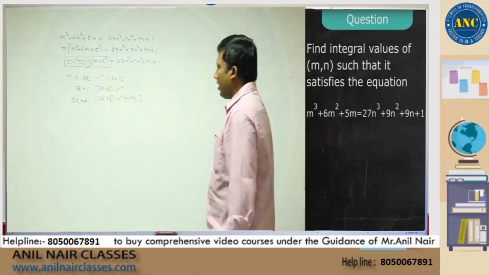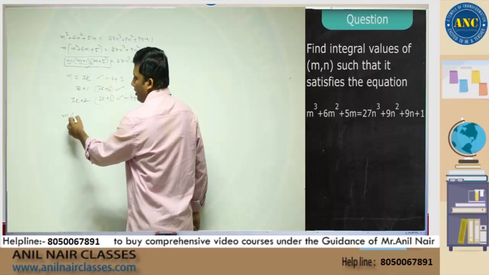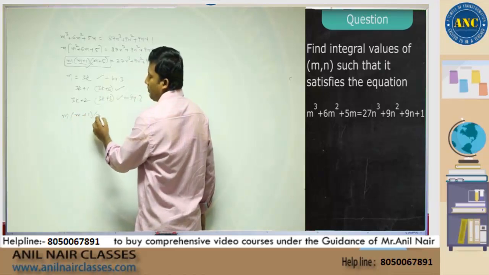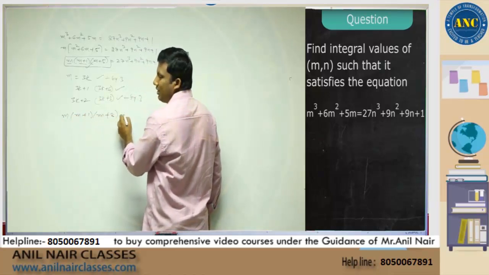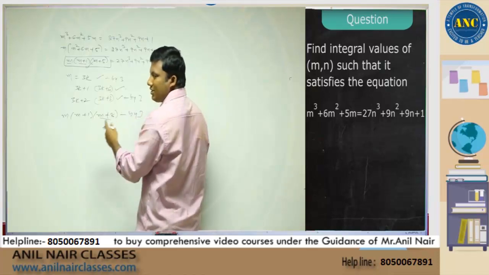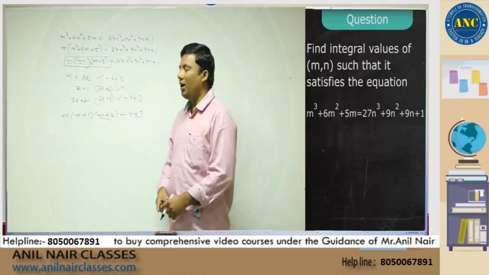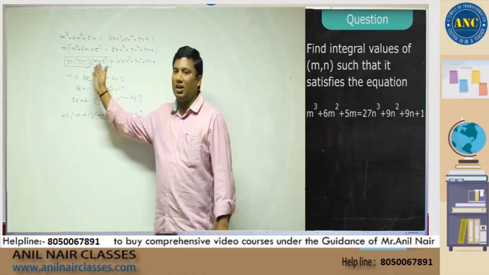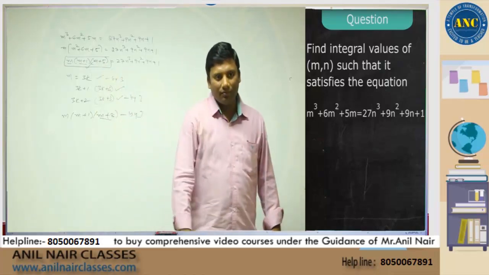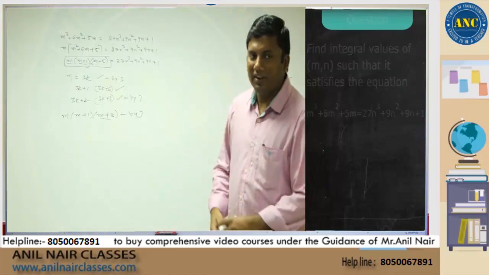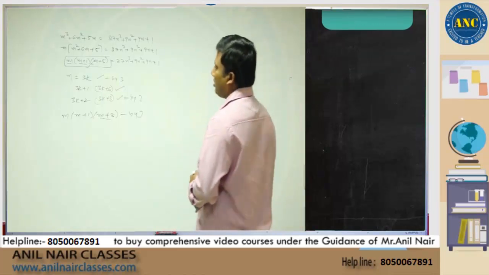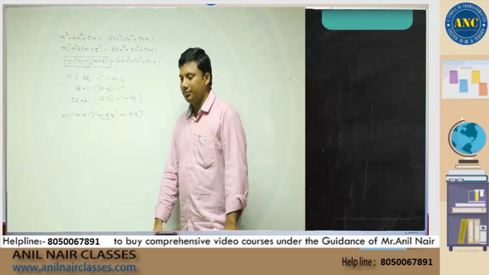When I write it like this, m plus 1, m plus 8, it is also divisible by 3, because m plus 8 is 3 more than m plus 5. Product of 3 consecutive numbers is always divisible by 3. Product of any 3 consecutive numbers is always divisible by 3.